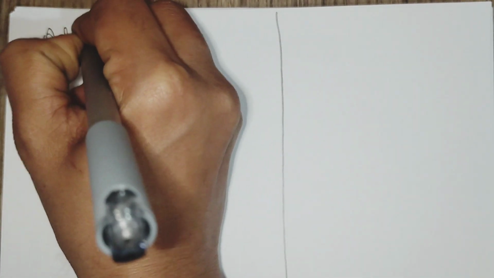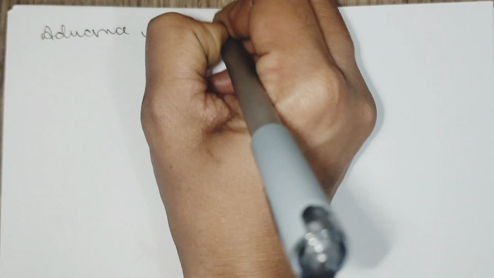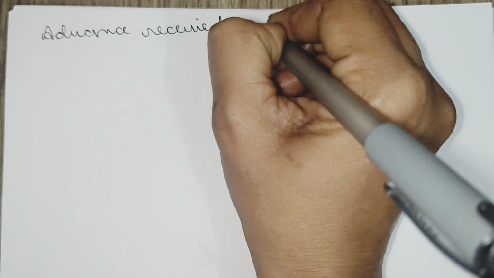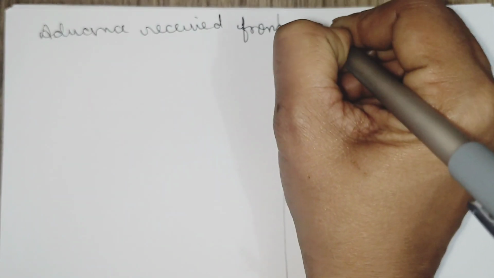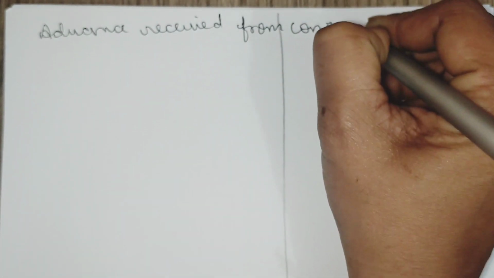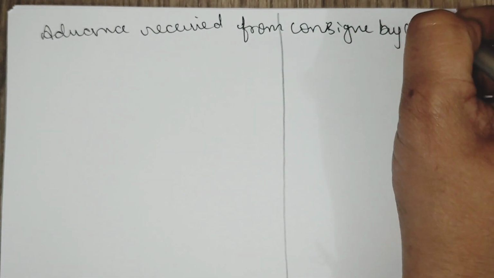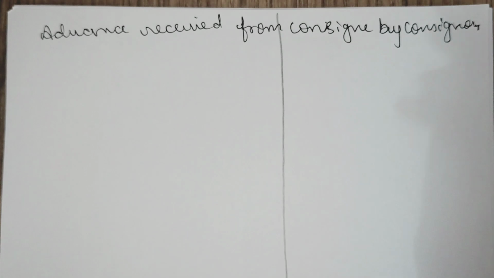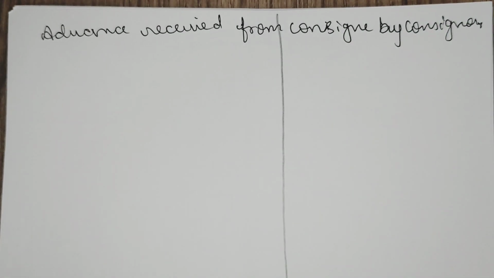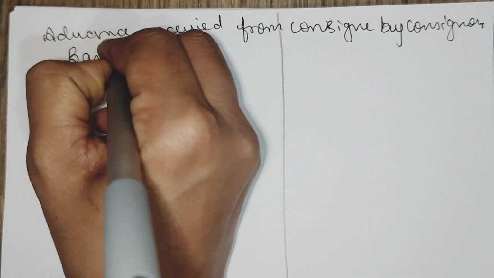If any advance received from consignee by consigner, then he is receiving the amount, right?